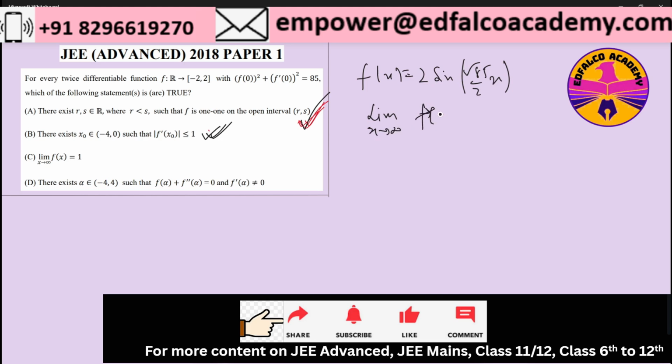The limit of f of x as x tends to infinity does not exist. So from the function we have assumed, which was satisfying all the constraints so far, option C does not hold good. So option C must be wrong, from an assumed function perspective.